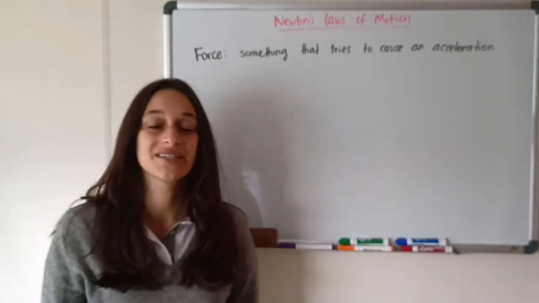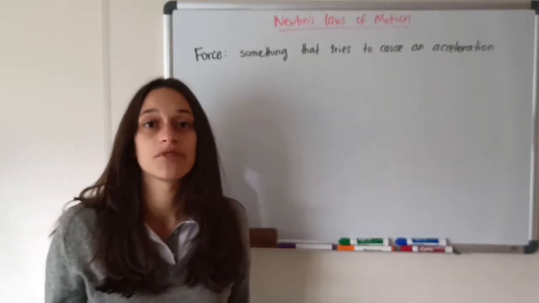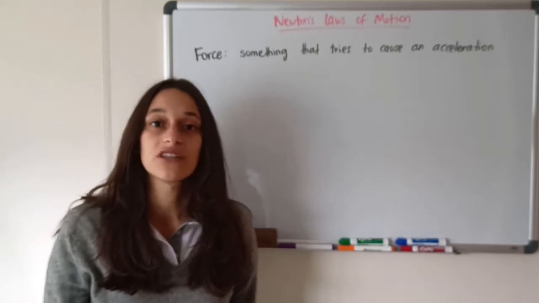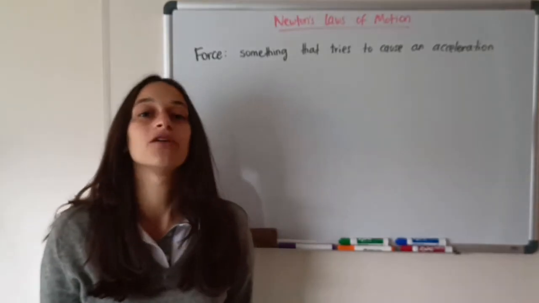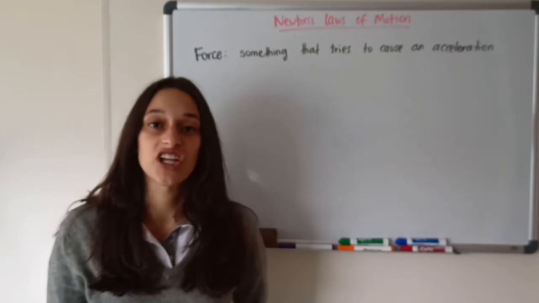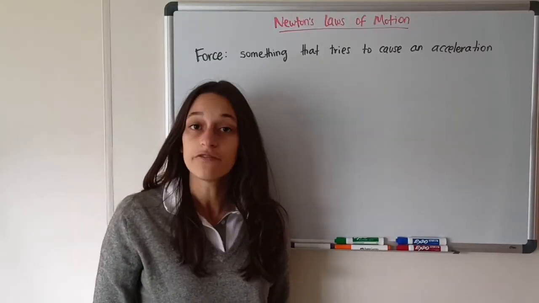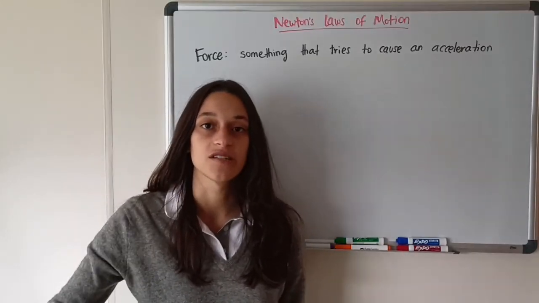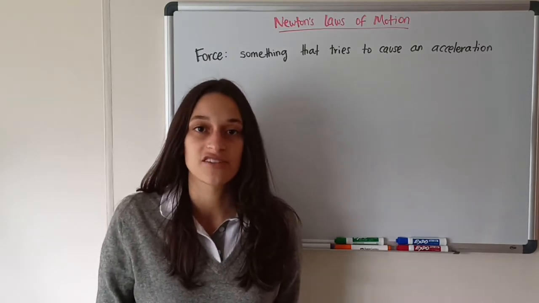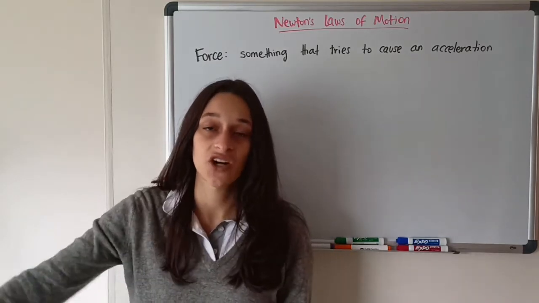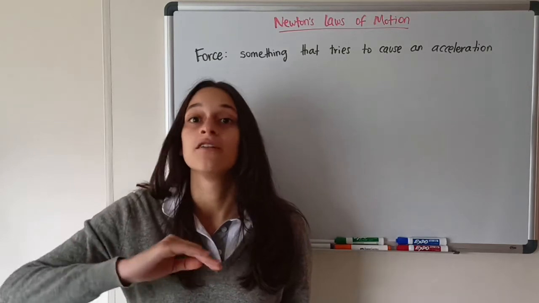So we have two examples of this. First, if an object is staying still, it'll stay there for eternity unless a force comes and disturbs it and makes it change its state of motion. If an object is moving at a constant speed and no force acts on it, it will continue moving at that constant speed in a straight line forever.